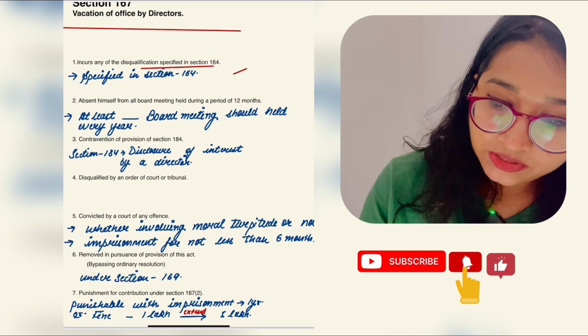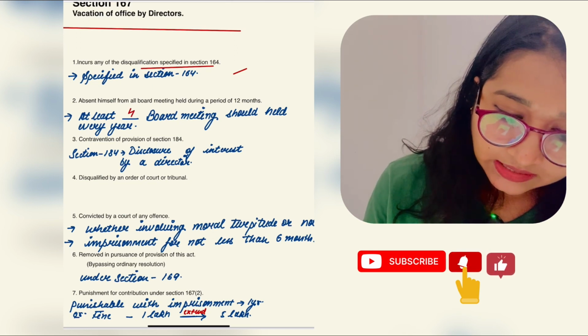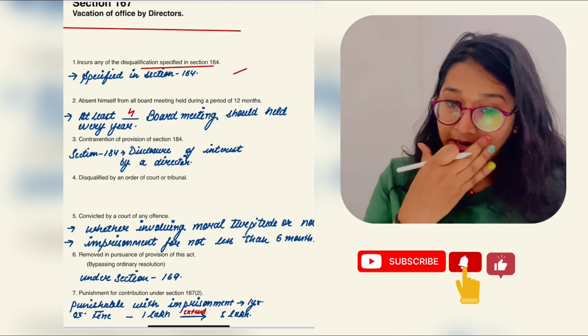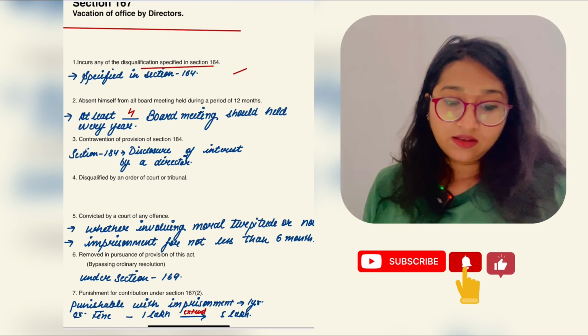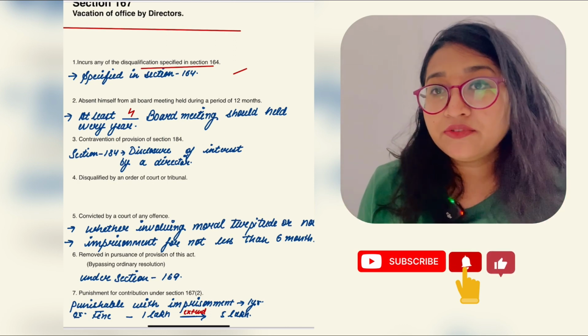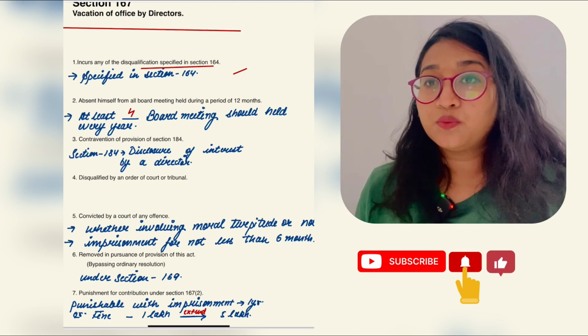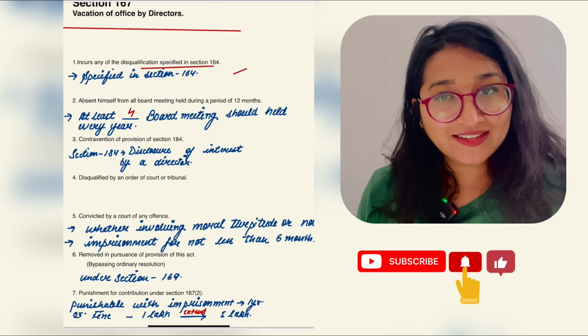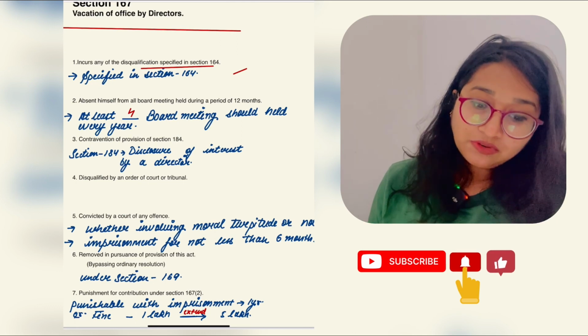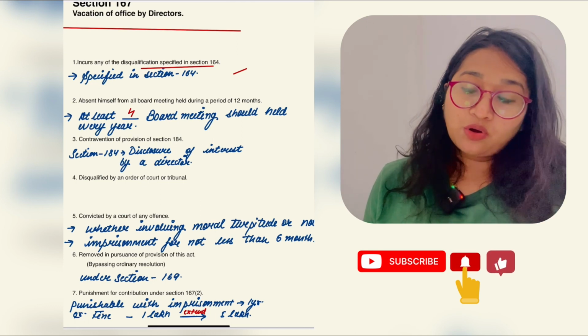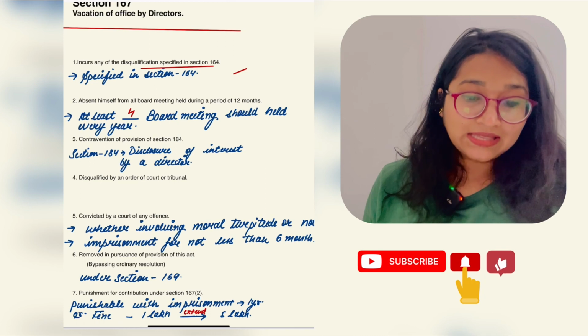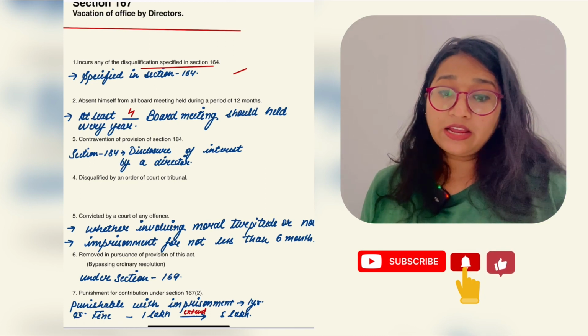At least 4 board meetings, and the interval between 2 board meetings should not exceed 120 days. Is this clear?